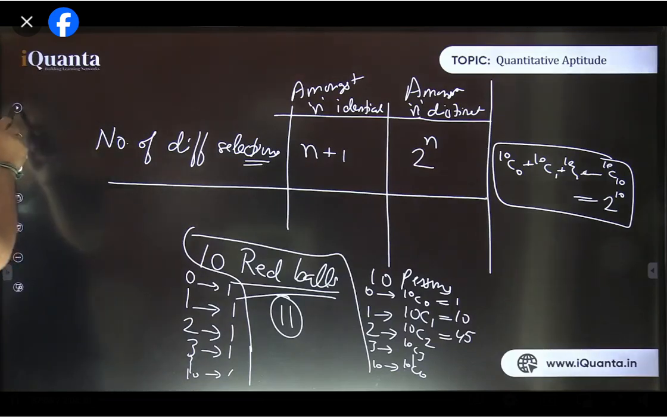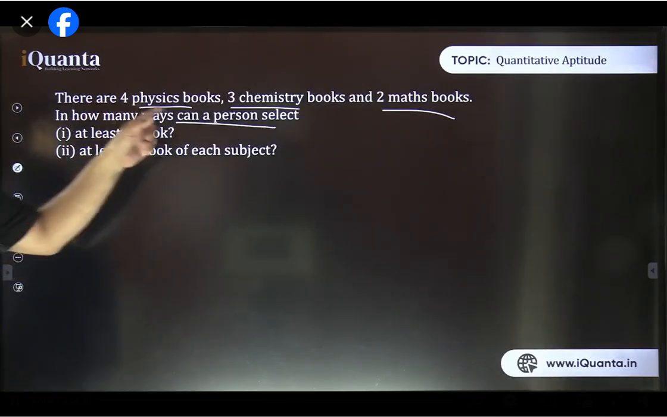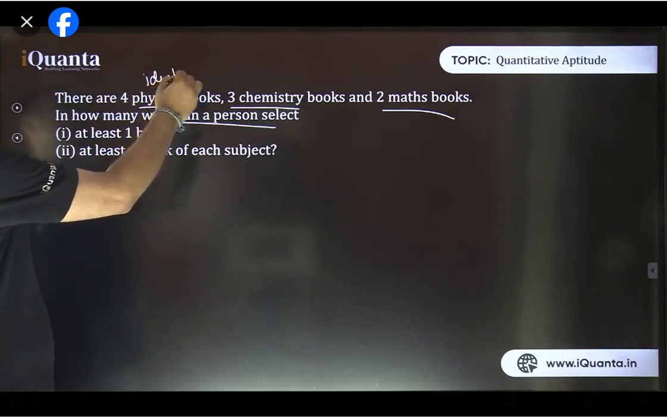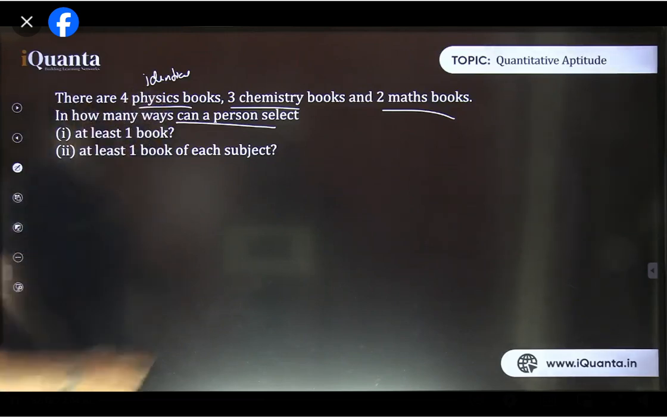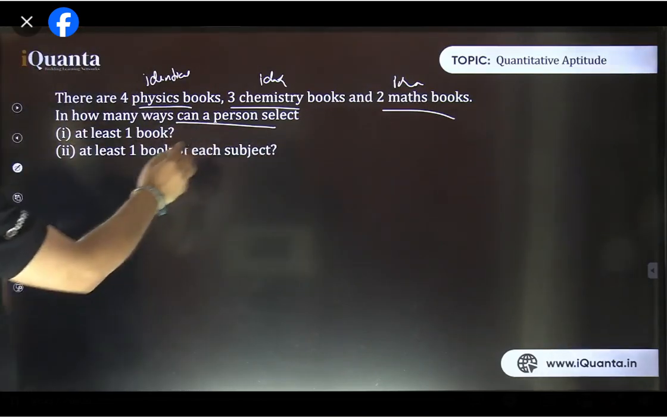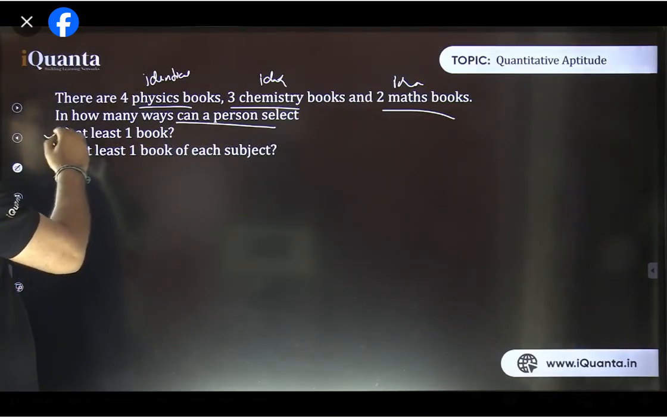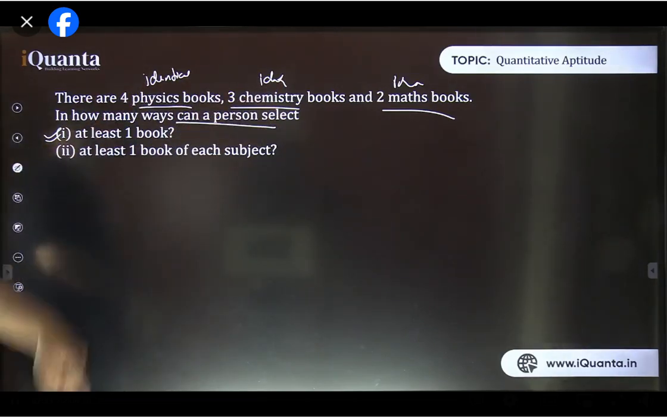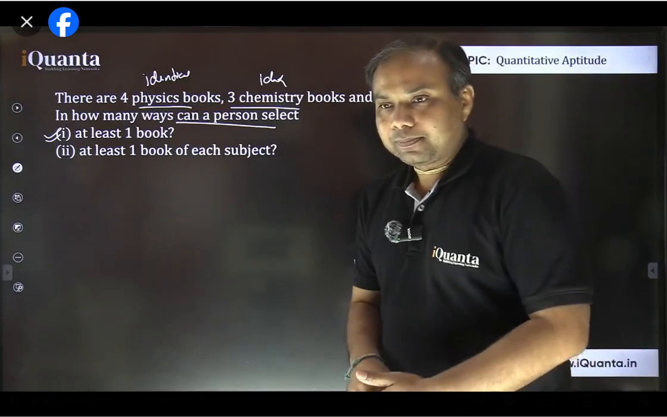Okay, now let's come to the question again. We have 4 physics books. We assume here that physics books are identical: same brand, same batch, everything same. 3 chemistry books, again identical chemistry books, and identical maths books. Now in how many ways can a person select at least one book? Total 4 and 3, 7 into 9 books are there. At least one book is to be selected. How to do that?